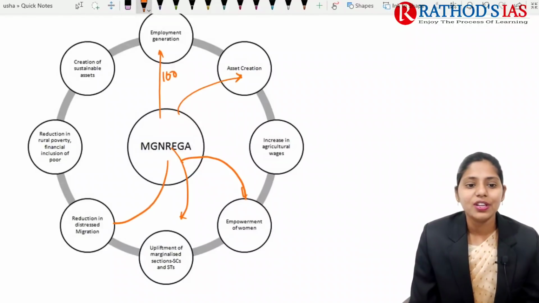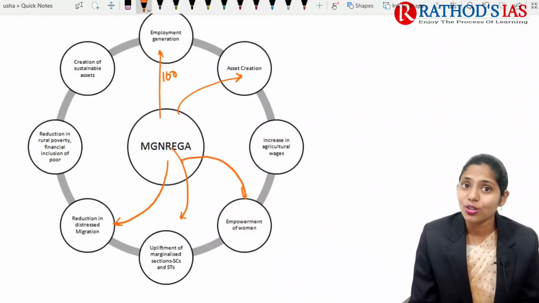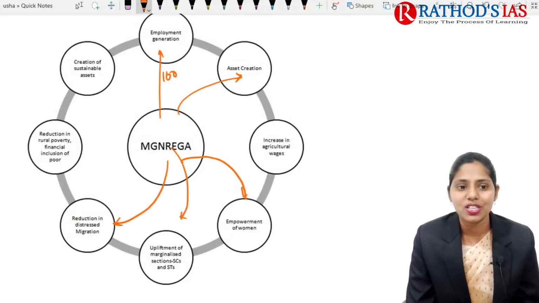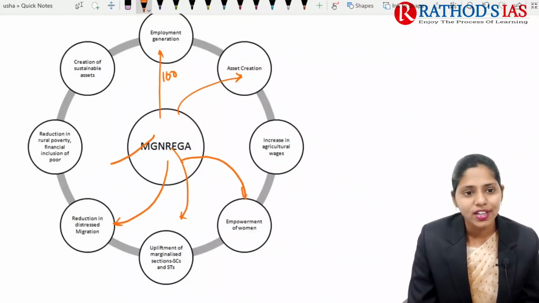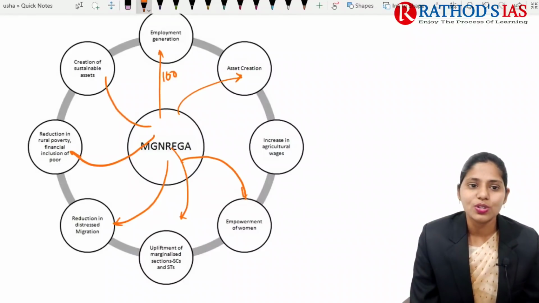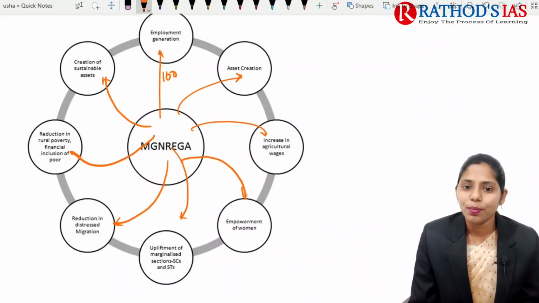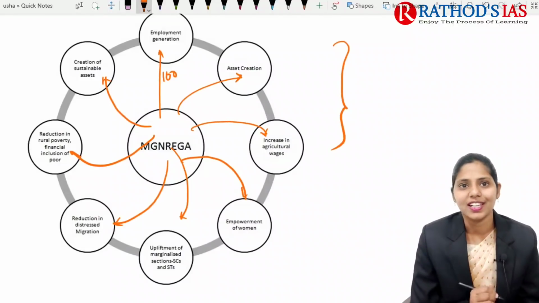And that will also reduce the migration from rural areas to urban areas, such that it will also reduce socio-economic consequences, help in reducing poverty, and lead to financial inclusion as well. And next, it will also be helpful for the creation of sustainable assets. So these are some important advantages of this MGNREGA scheme.